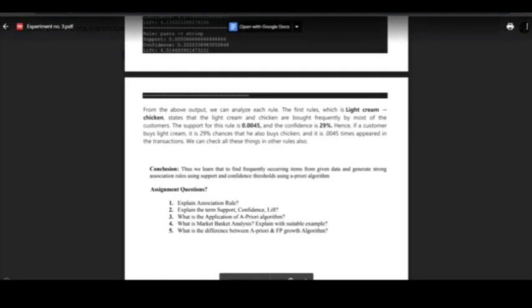Now what are the advantages of the Apriori algorithm? It is easy to understand, meaning we can easily understand the join and prune steps of the algorithm, and it can be easily implemented on large data sets. There are many problems in handling large data sets, but by this algorithm we can handle those steps easily.